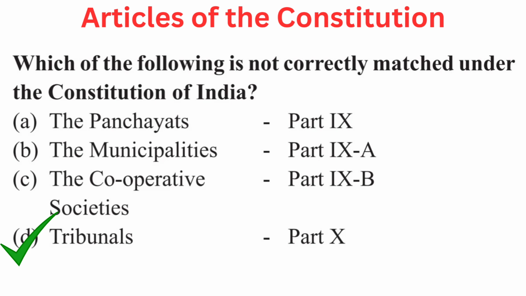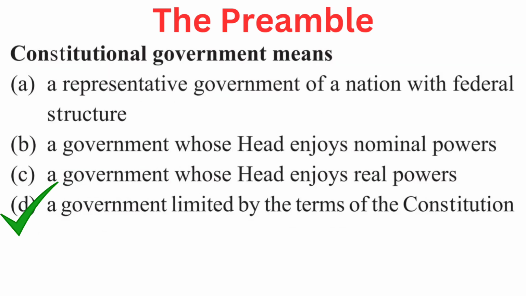Tribunals, Part 10. Your question is, constitutional government means. Your options are A. A representative government of a nation with federal structure, B. A government whose head enjoys nominal powers, C. A government whose head enjoys real powers, or D. A government limited by the terms of the Constitution. Right answer is D. A government limited by the terms of the Constitution.